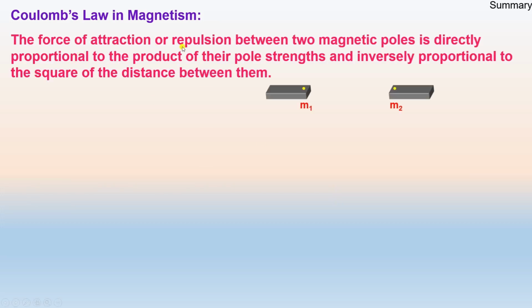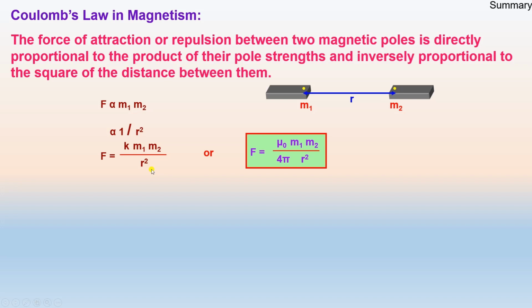Then Coulomb's law in magnetism: the force of attraction or repulsion between two magnetic poles is directly proportional to the product of the pole strengths and inversely proportional to the square of the distance between them. If m1 m2 are the pole strengths, then F is directly proportional to m1 m2 and inversely proportional to r square, or F is equal to K m1 m2 divided by r square, or F is equal to mu naught upon 4 pi m1 m2 divided by r square.